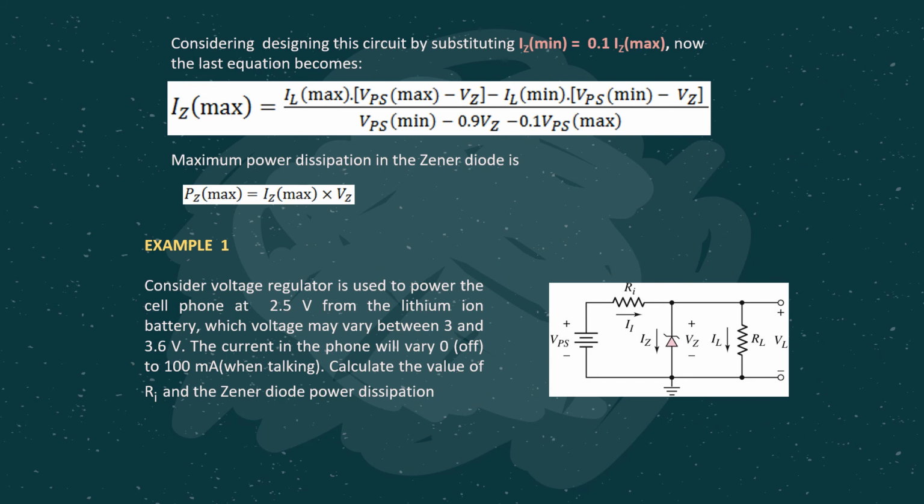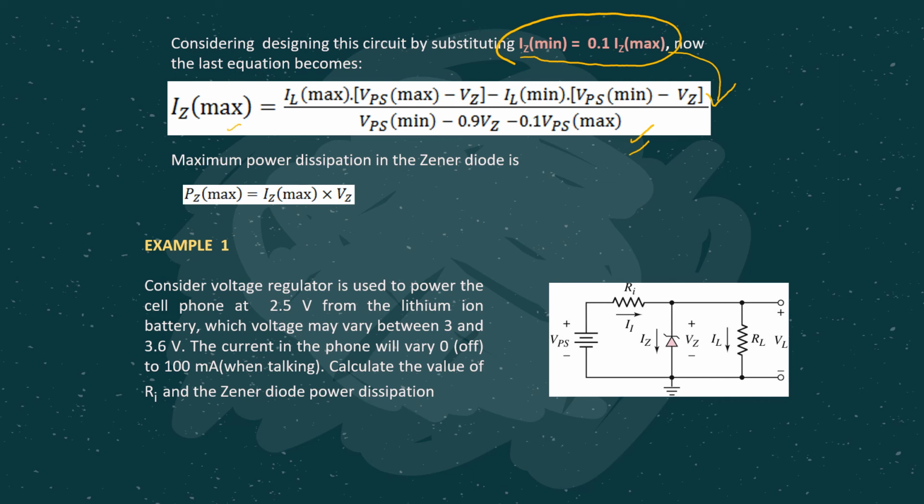Then another thing that you should take note of is that we can approximately equate IZ min with IZ max, where IZ min is equal to 0.1 IZ max. So we can substitute whatever IZ min value with 0.1 IZ max. Then substitute into the equation. Eventually you are going to get something like this. But again, as I mentioned just now, you don't have to memorize this. I will show you how to get this IZ max later.